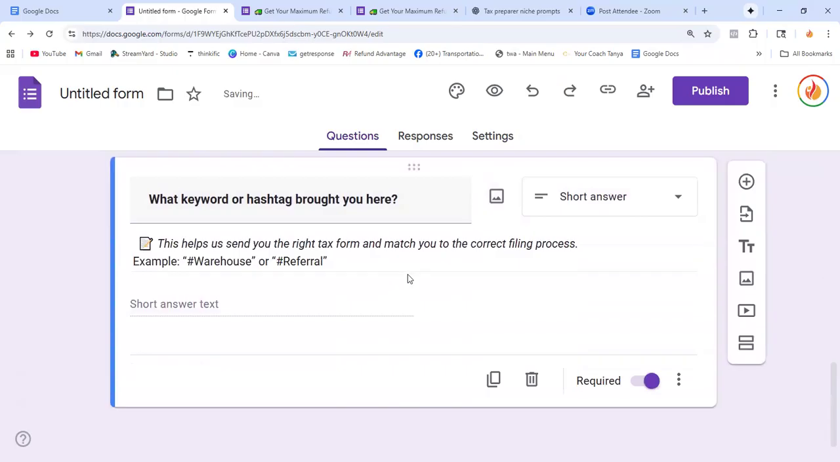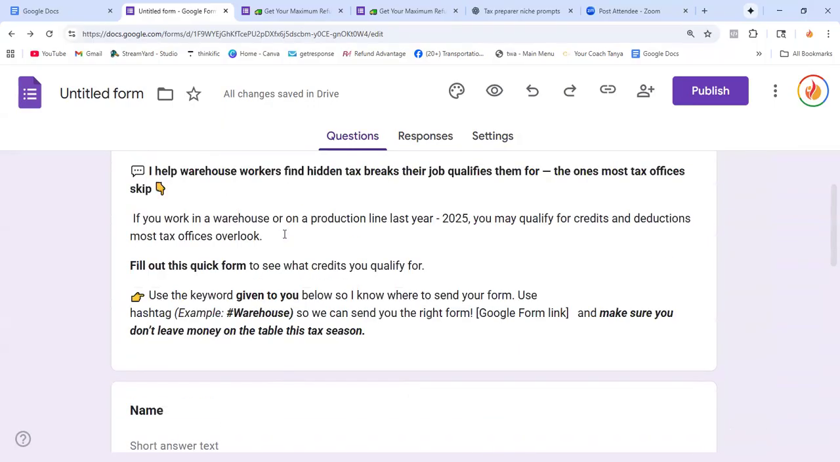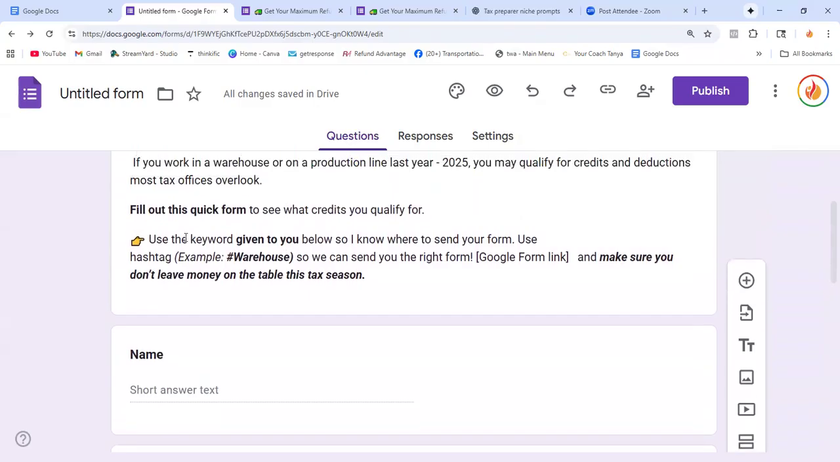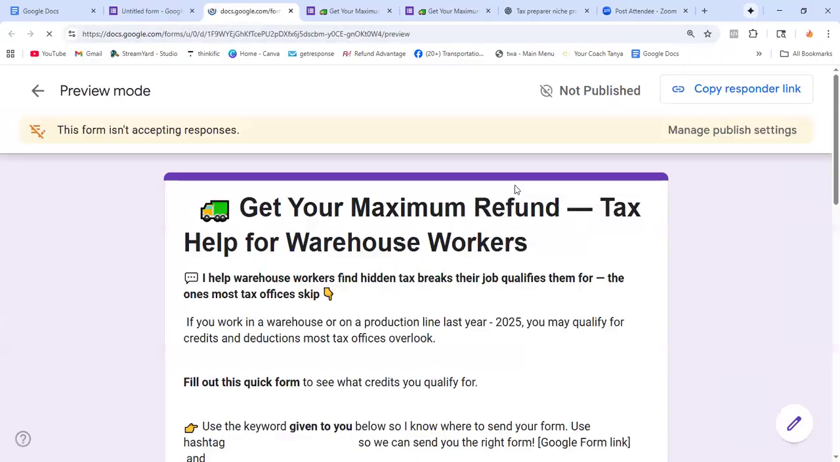All right. So I'm gonna copy this again. I think it'll be: use the keyword given to you below so I know where to send you your form. Is it necessary? We're gonna leave it. So this is how it looks so far.